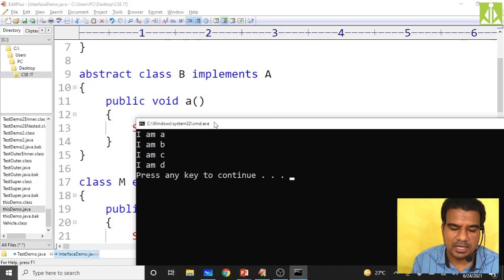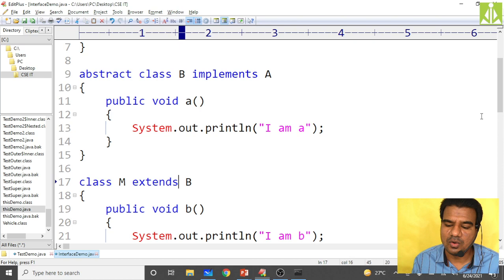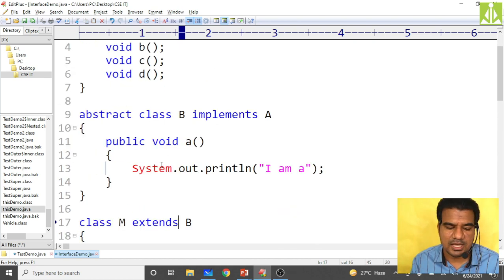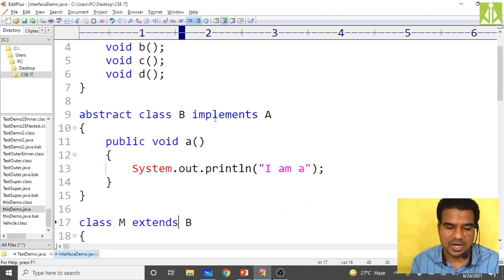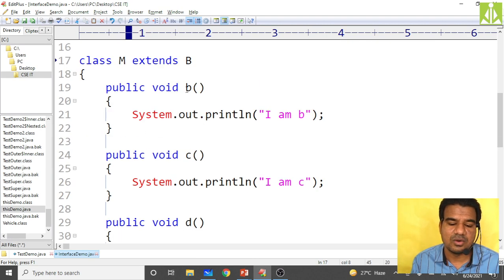As you can see, I am a, I am b, I am c, I am d. All methods I'm invoking, I'm getting the output. So normal interface, abstract class, concrete class, three things I have explained. A normal interface can have full abstraction. An abstract class has partial abstraction. Why partial abstraction? Because it has implemented only one method, and the rest of the three methods are still abstract over here. And class m is giving the full implementations of b, c, d.